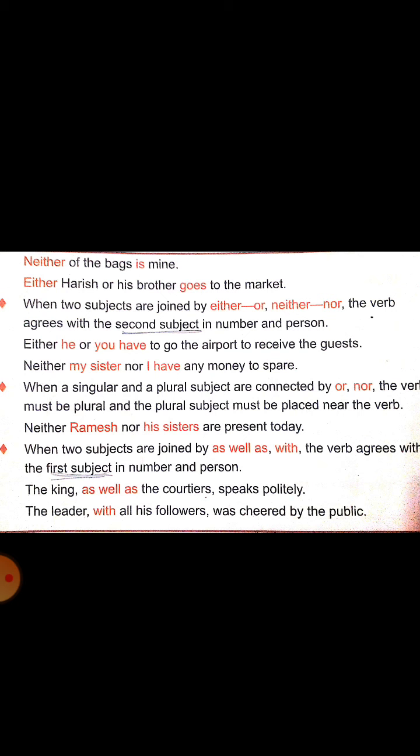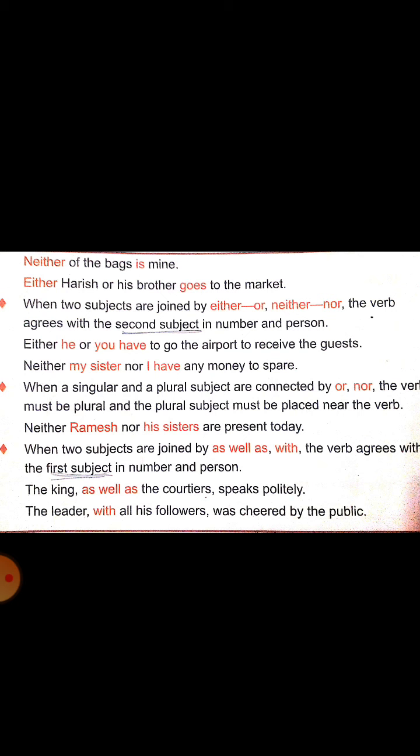What is the past form of are? Were. When there is a tense given, you have to use the same tense. Clear? You cannot use it as you wish. Neither Ramesh nor his sisters. Sisters is a plural noun, so the verb is always plural. If it is singular, the verb is singular.